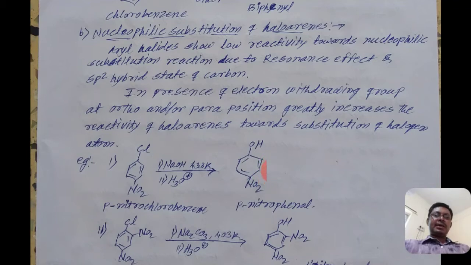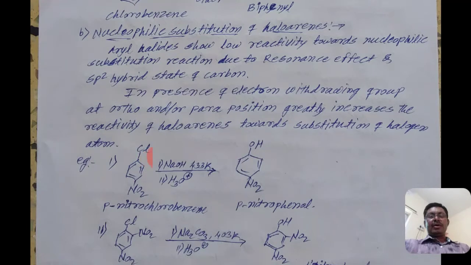That means there are only 3 sigma bonds, so it is an sp2 hybridized carbon atom, and at an sp2 hybridized carbon atom nucleophilic substitution is difficult. Nucleophilic substitution means removal or substitution by negatively charged atoms.